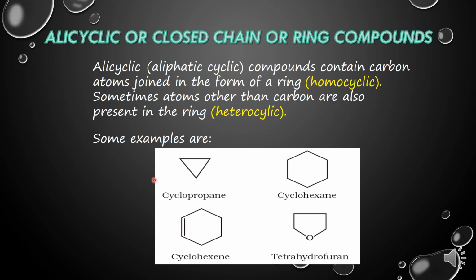Alicyclic compounds can be homocyclic and can be heterocyclic. Homocyclic I told, where only carbon atom is present in the chain, like cyclopropane, cyclohexane. And heterocyclic compounds are where the ring-like structure is there, but other than carbon, other atoms like oxygen, sulfur may be present. And in this compound tetrahydrofuran, oxygen is present.